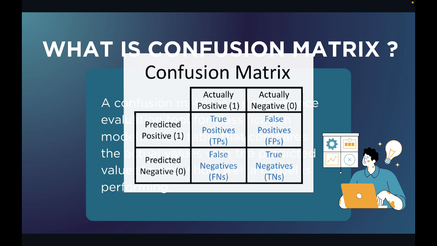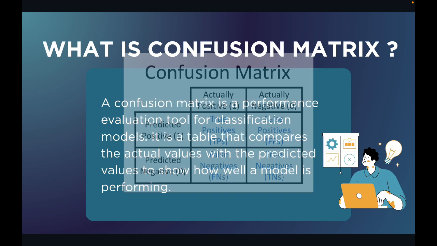If we want a real life example, let's say you are building a spam detector. A spam email marked as spam is a true positive. A normal email marked as not spam is a true negative. A normal email wrongly marked as spam is a false positive. A spam email missed as normal is a false negative. Now you see, every model mistake has real world consequences.